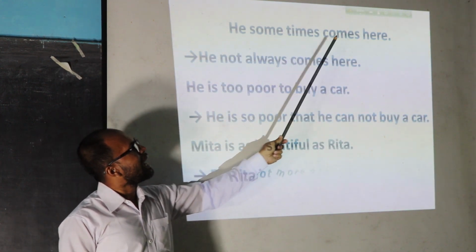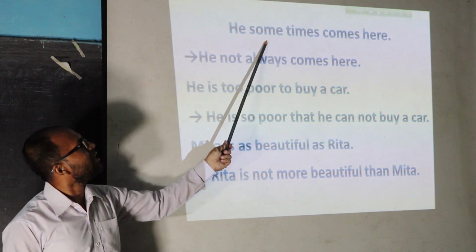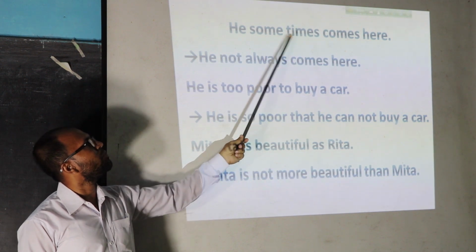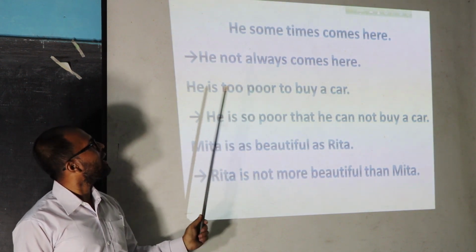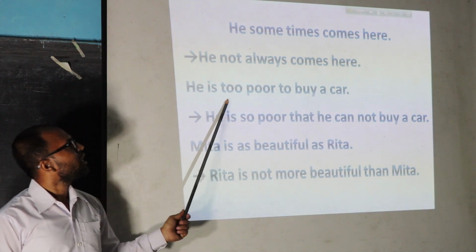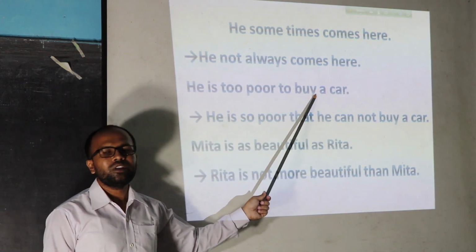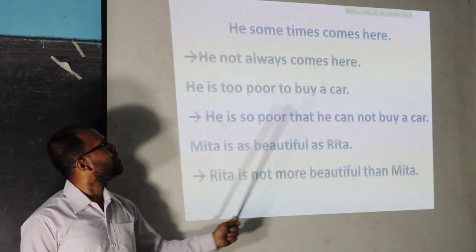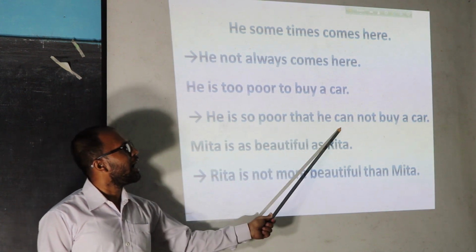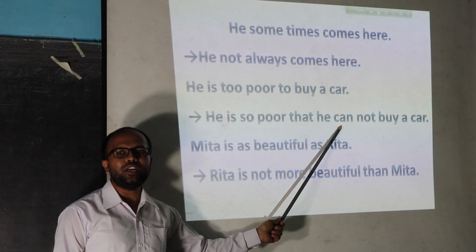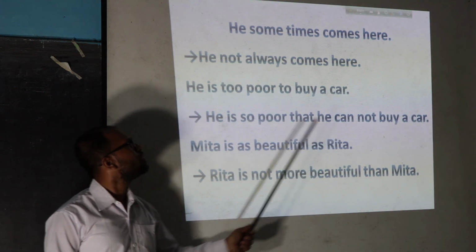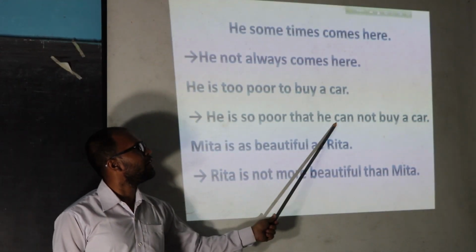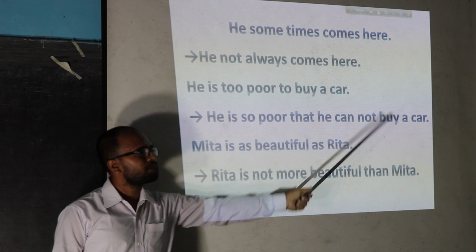Our next rule we can explain with another examples. He sometimes comes here. If we find sometimes in any sentence, then we can put not always for the omission of sometimes. And second sentence, if we find too to, then we can use so that, and after that the subject or pronoun and cannot or could not according to the subject and tense. So here the correct answer is he is so poor that he cannot buy a car.